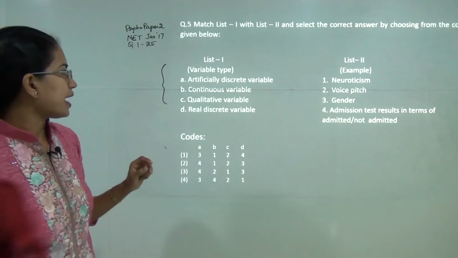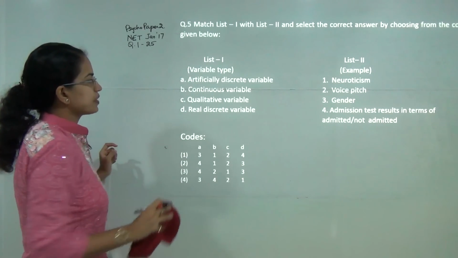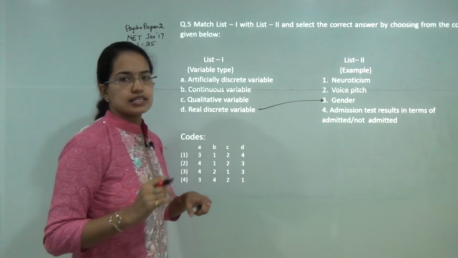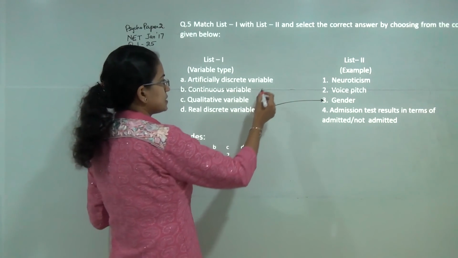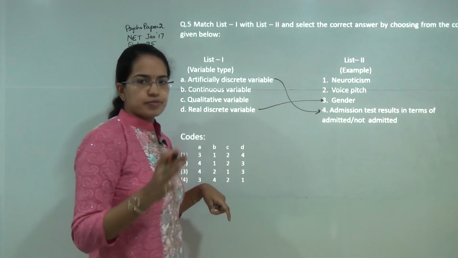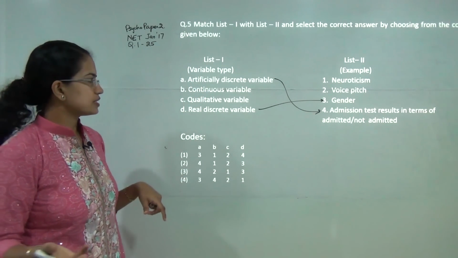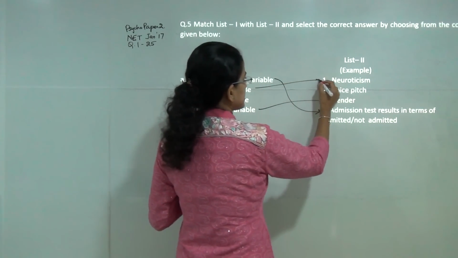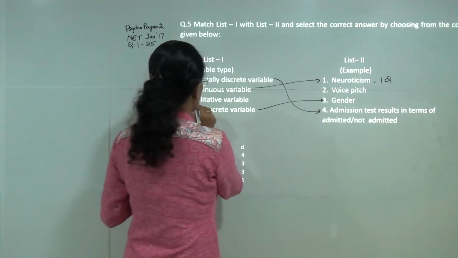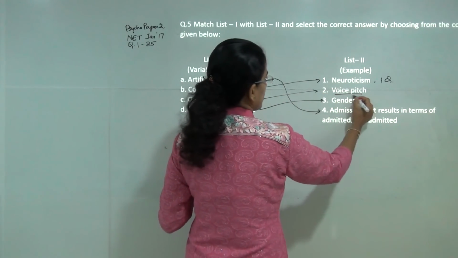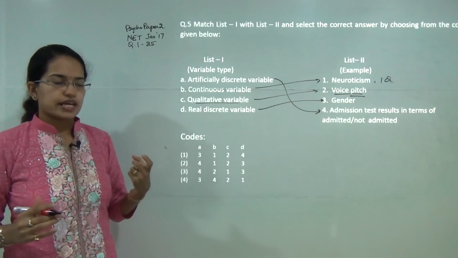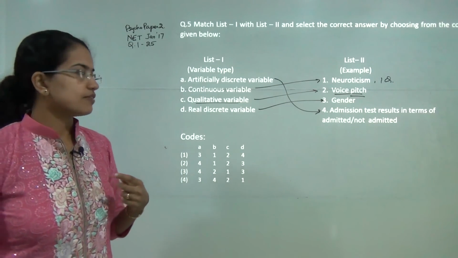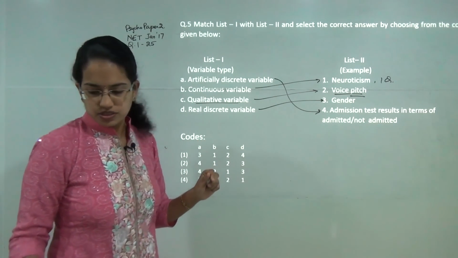Next question, you have to match the type of variable with an example. So I can say a real discrete variable would be gender because we can either say male or female. Then you have artificial discrete variable which can be either admitted to the examination or not admitted to the examination. Then neuroticism and IQ are considered as a continuous variable. However, qualitative variables are those which can be qualitatively defined. For example, voice pitch, I can say the voice pitch is soft or shrill. So I can qualitatively define it. So these are the correct matches for this question.